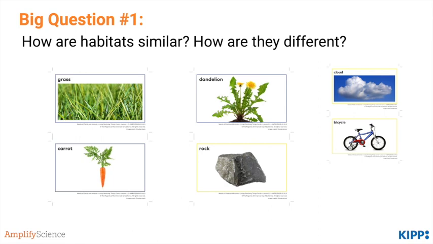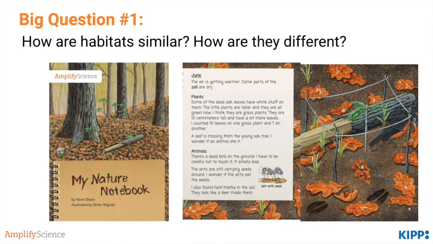Students then dive into the question of what sort of things can you find in a habitat and learn that both living and non-living things are in a habitat and both are equally important to consider. Students discuss the differences between living and non-living things and use a card sort activity to distinguish between the two. They then read a book called My Nature Notebook, where a little girl studies a habitat near her house month after month and takes detailed scientific notes.